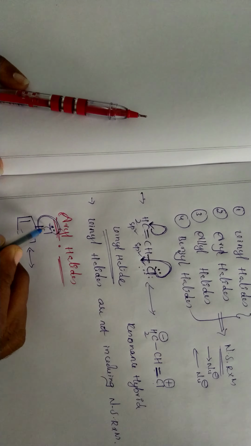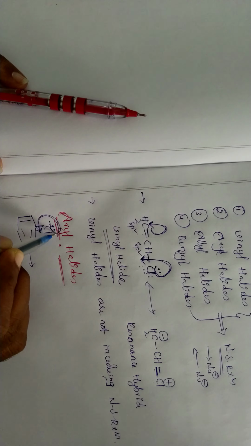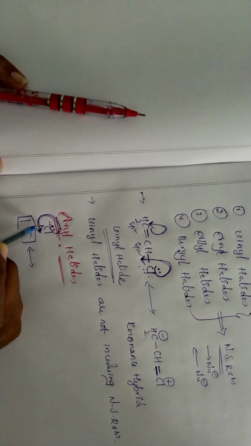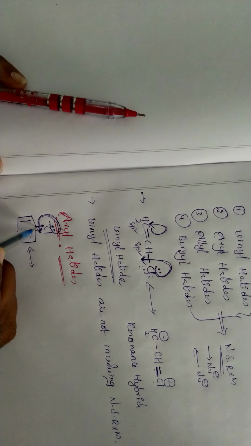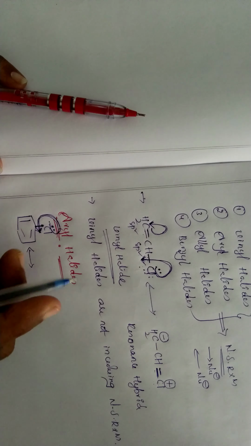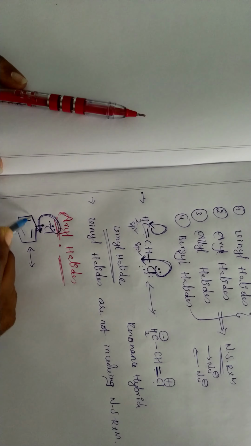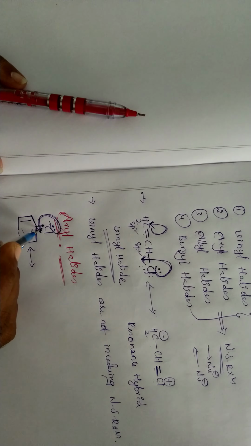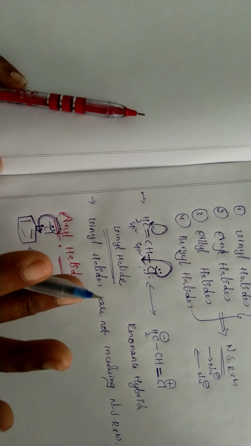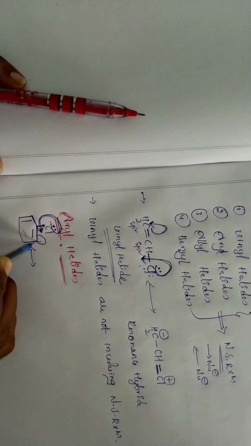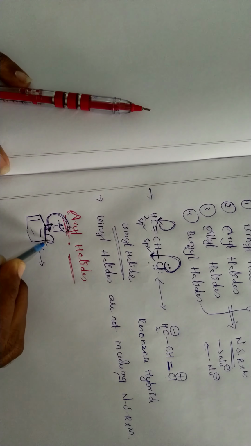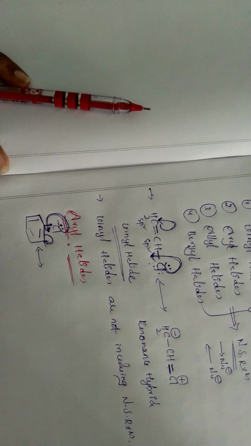See here, these are the resonance structures. When the lone pair of electrons is involved in the resonance, this single bond converts into a double bond. Generally carbon can form only 4 bonds, and already it has 1, 2, 3 and 4. When the lone pair comes, a double bond forms here also, so there would be 5 bonds around the carbon, but carbon cannot form 5 bonds. That's why simultaneously the double bond will delocalize towards the carbon. This simultaneous delocalization is called a resonance structure.